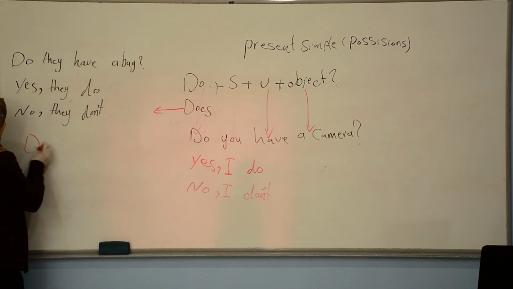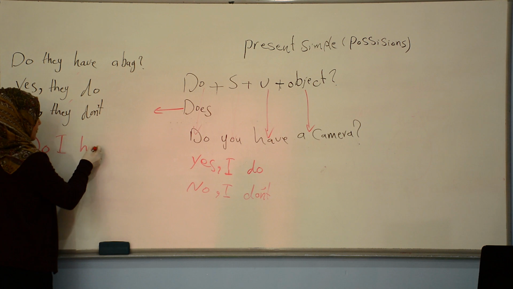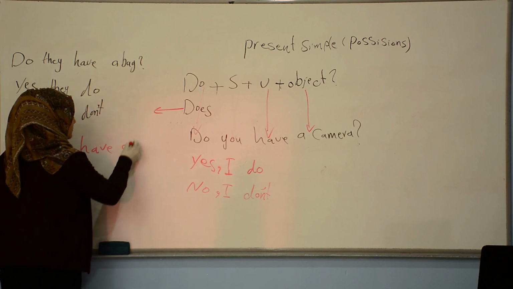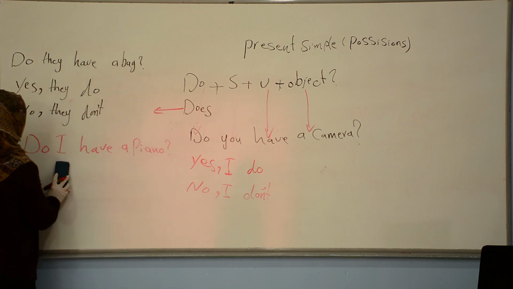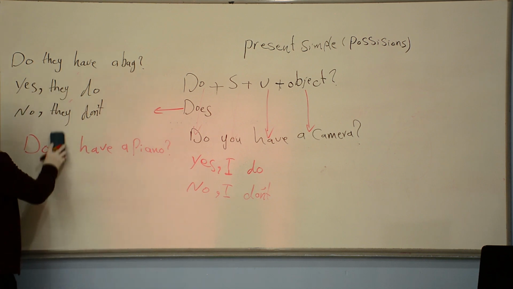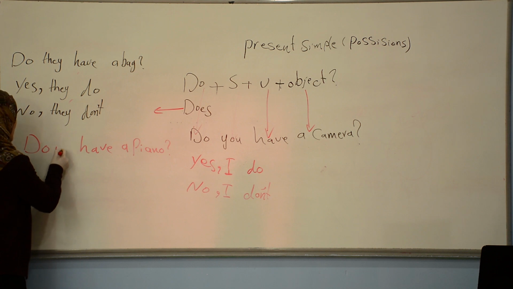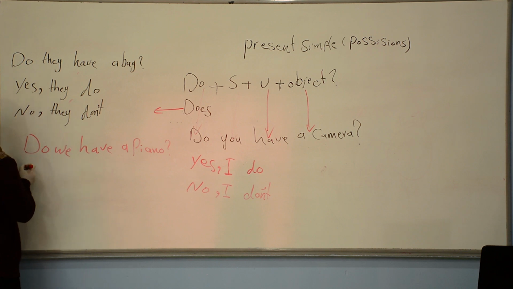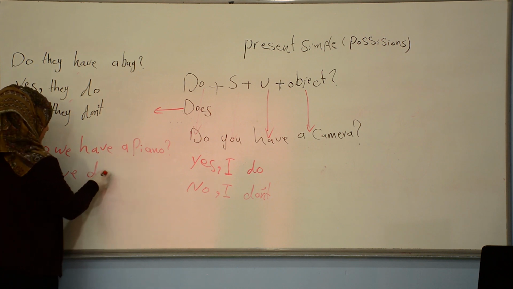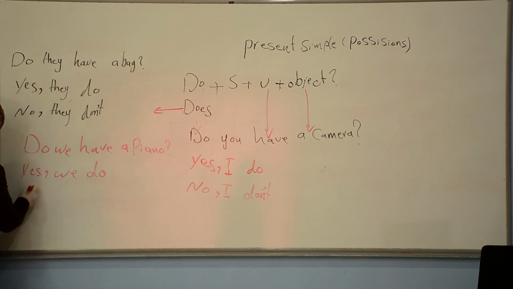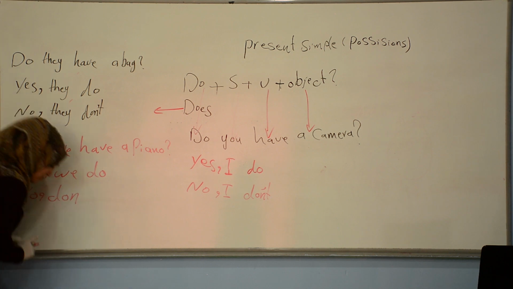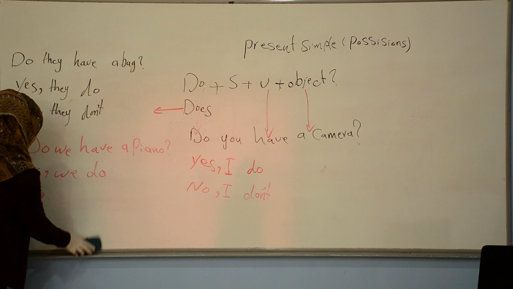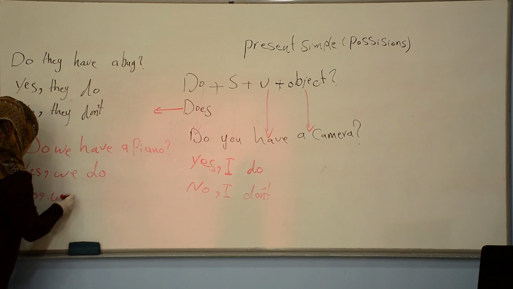Do I have a piano like this? Or do we have a piano? Yes, we do for positive, and no, we don't for negative. Okay, no, we don't.